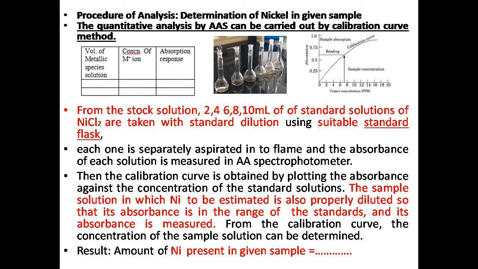This reading falls between the range of solutions you have used, so the absorption response also falls between these. For example, if the nickel concentration gives the absorption reading here, then from here you mark one line to intersect the standard calibration curve, and from there you draw one more line to the x-axis, which will give how much nickel is present in it.